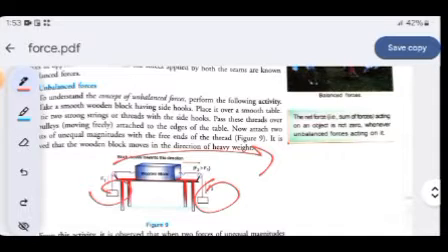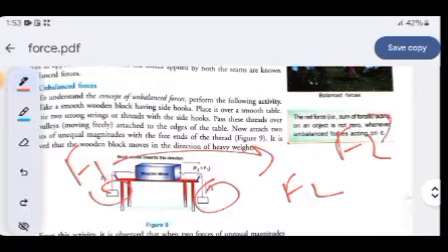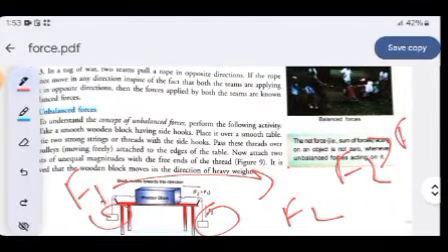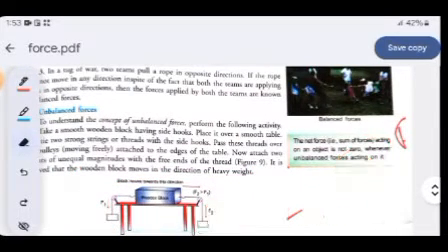Means if your friend is exerting F2 and you are exerting F1, this means F2 will be greater than F1. So there will be some net amount left and it will not be cancelled out. It will be shifted in one direction. So let us have some examples of unbalanced force. The examples are very easy.